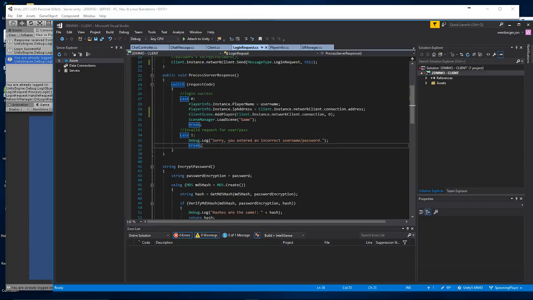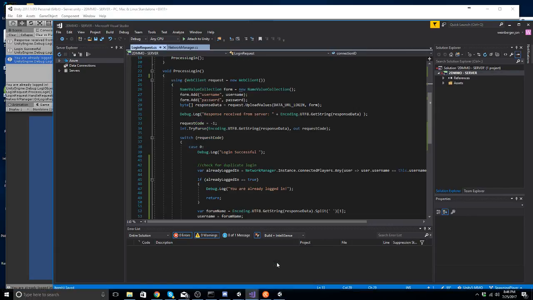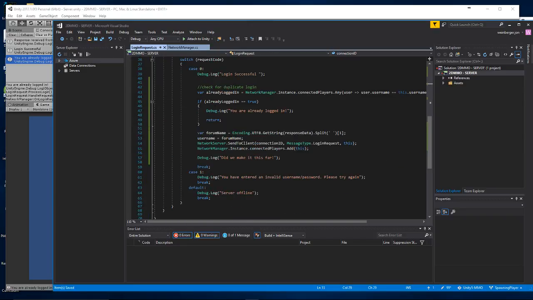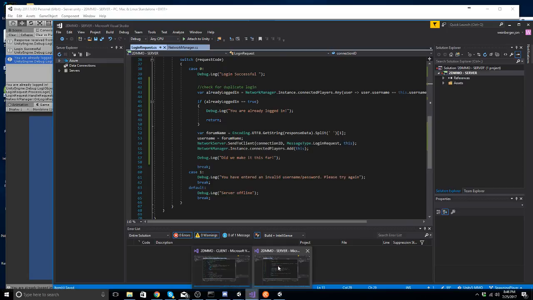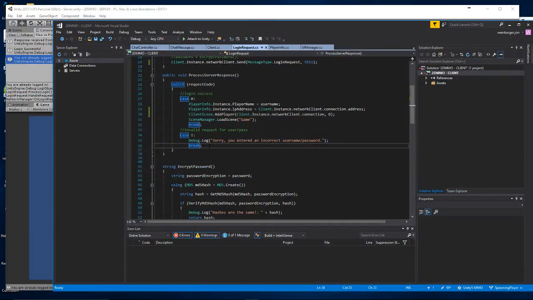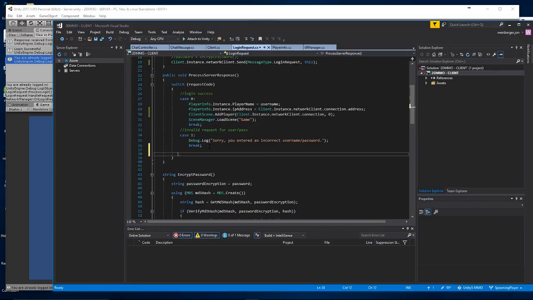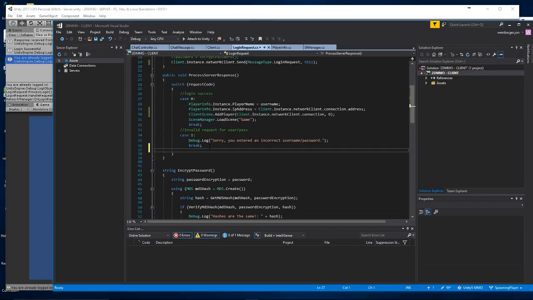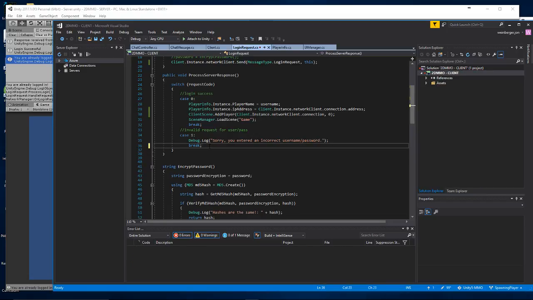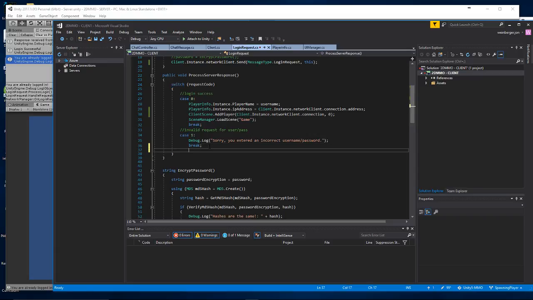So check this out. We have our login success. We have sorry you entered an incorrect username or password. And what was the other one on the server? We have the default, which is server is offline. Looking over on the client, we're going to add invalid request for user or pass.